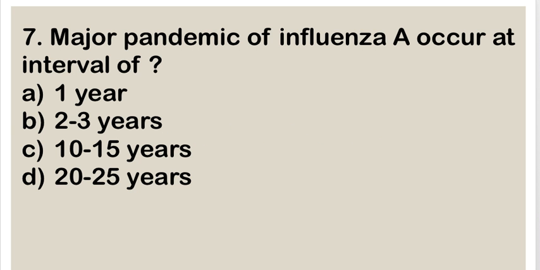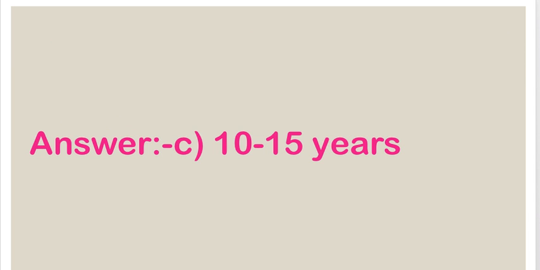Next question. Major pandemic of influenza A occur at interval of, it's a pandemic, okay. A. 1 year, B. 2 to 3 years, C. 10 to 15 years and D. 20 to 25 years. Right answer is C. 10 to 15 years. Major pandemic of influenza A occur at the interval of 10 to 15 years.